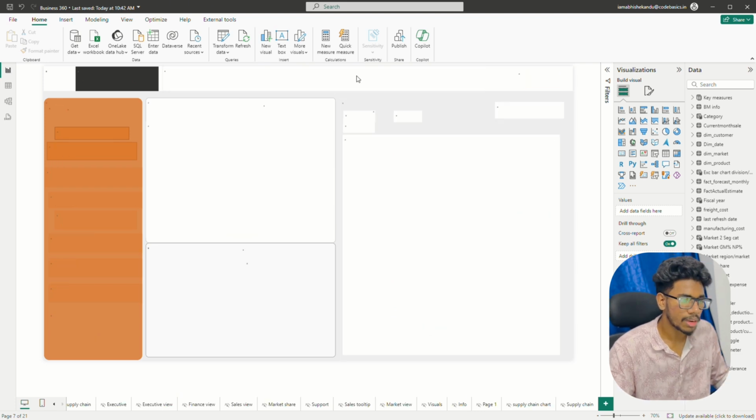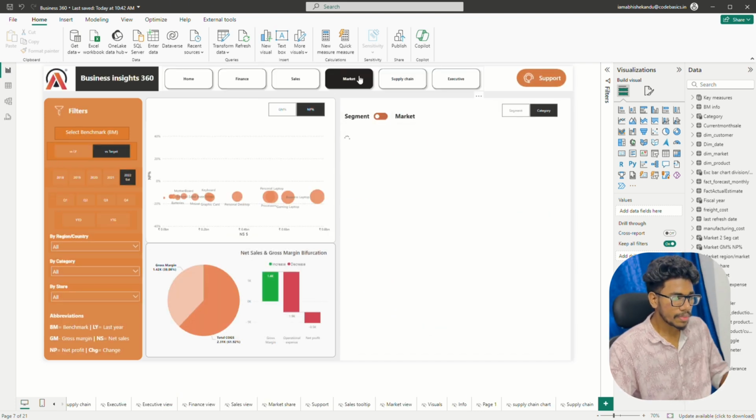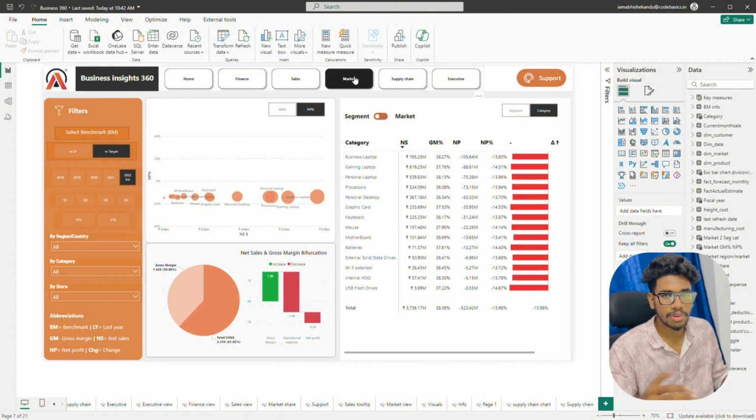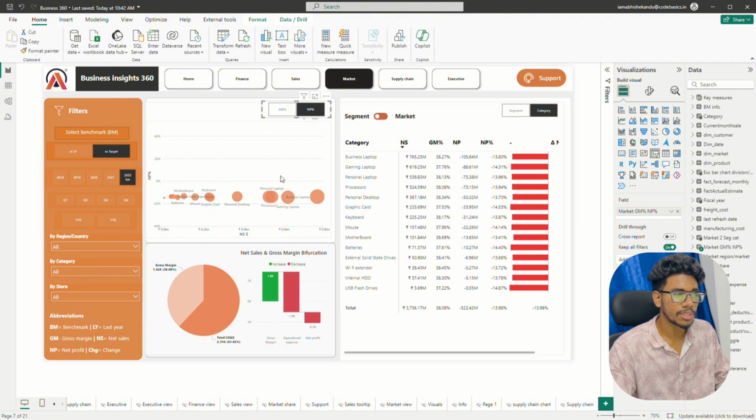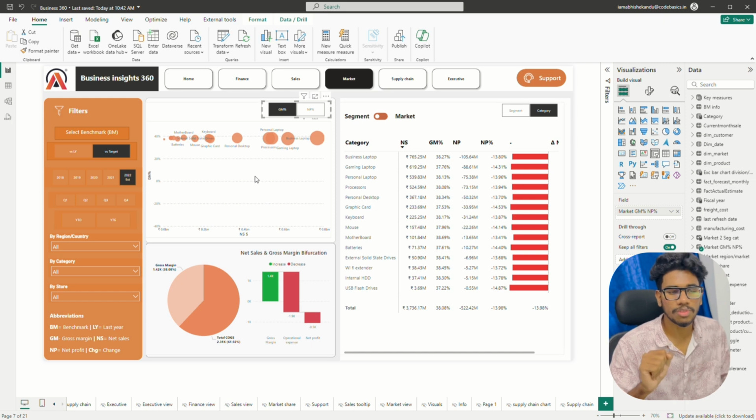By clicking on the market button here, of course I will go to the market view. I also gave the same benchmarks and the filters on the left side of the report, and this visual is the comparison of the gross margin percentage and the net sales. By clicking on the net profit percentage, I can get the visual for the net sales and the net profit percentage, which is a toggle between two visuals, right?